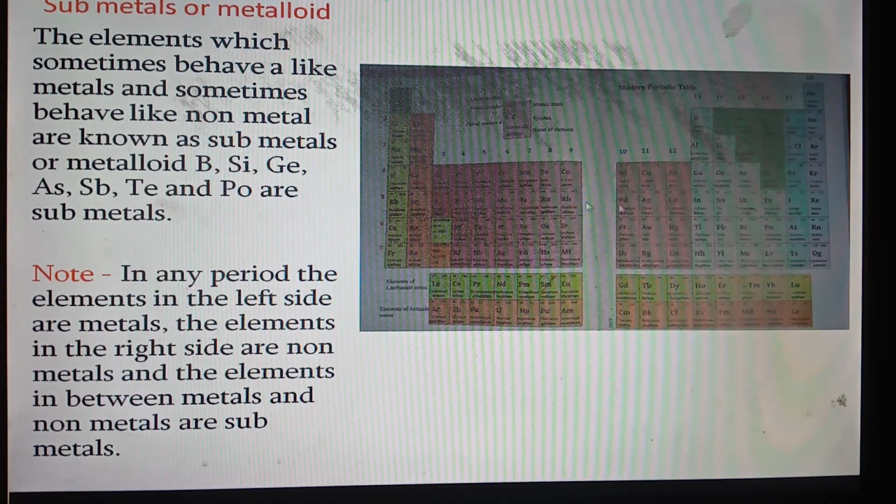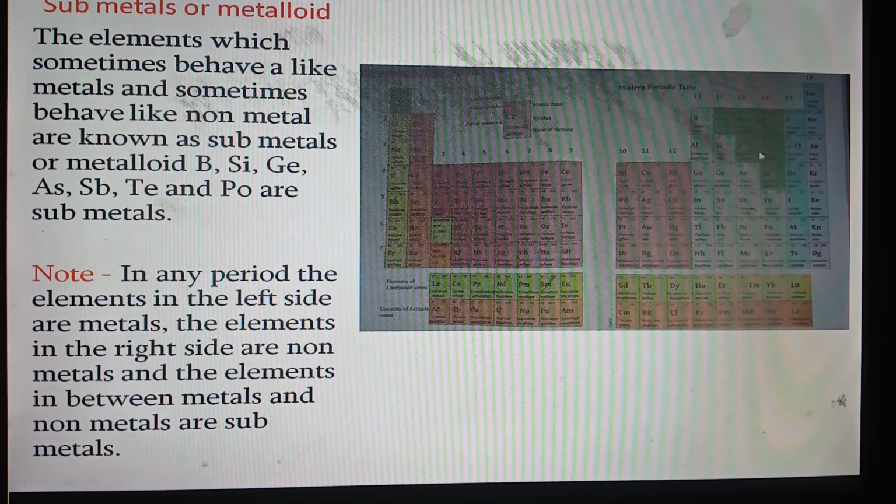Look at this. In any period, the elements in the left side are metals. The elements in the right side are non-metals, and the elements in between metal and non-metals are submetals.